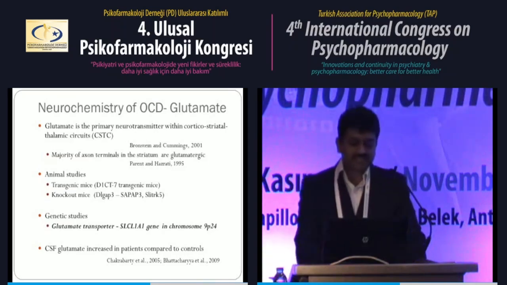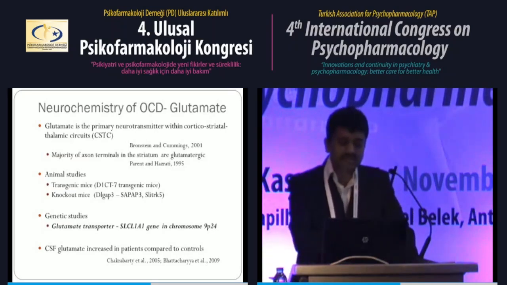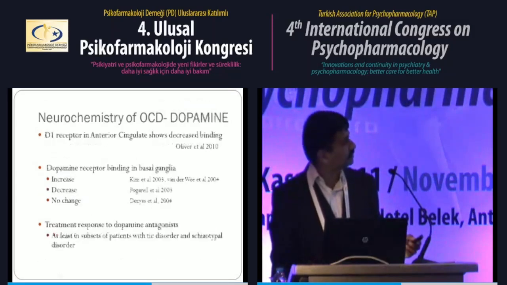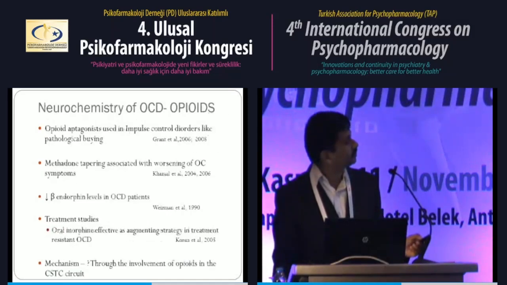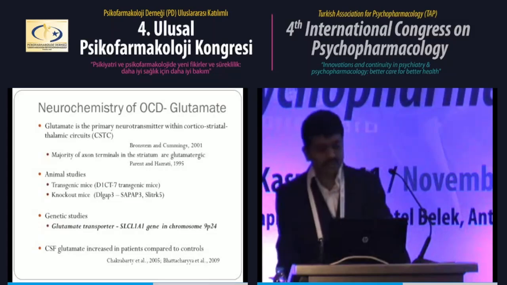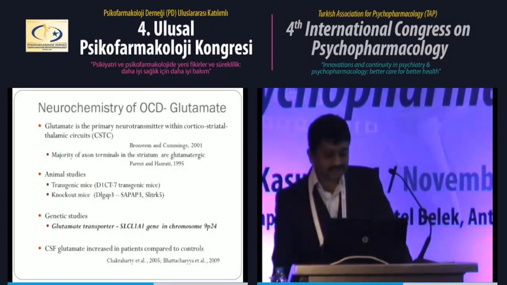As summarized in a previous genetic study, SLC1A1 is the most commonly reported, replicated gene in OCD. With direct measurements, CSF glutamate has been found to be increased in patients when compared to controls.